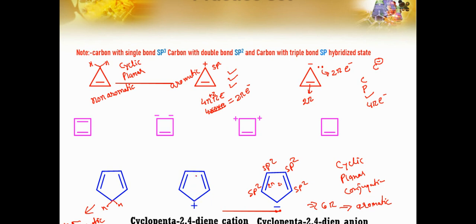So the total number of pi electrons is 4 pi electrons. As we have discussed, we have to see 4n pi electrons: putting n equal to 1 we get 4 pi electrons. So it is following the Huckel 4n rule, so it will be an anti-aromatic compound.